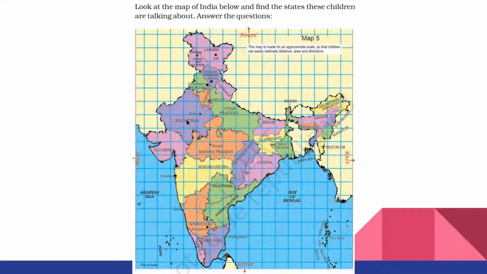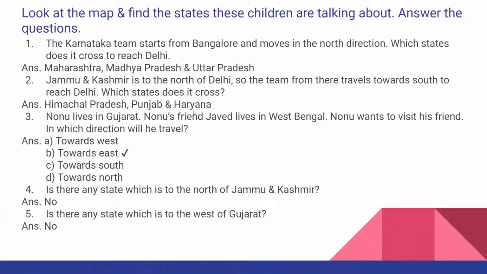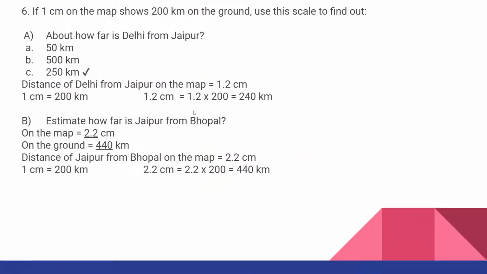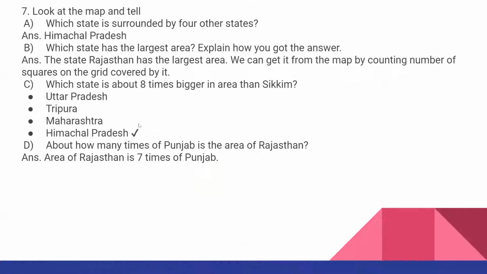If you search on the net, we can get the exact figure of area of Rajasthan and area of Punjab. If you divide area of Rajasthan by area of Punjab, we also get 6.7 times. That means somewhat 7 times. So we can write the answer as area of Rajasthan is 7 times the area of Punjab. So we will conclude today's session here. We will continue the remaining in the next video. Thank you.